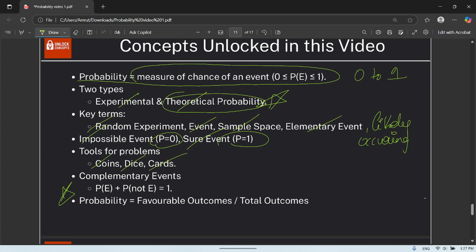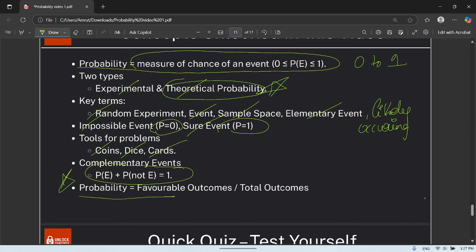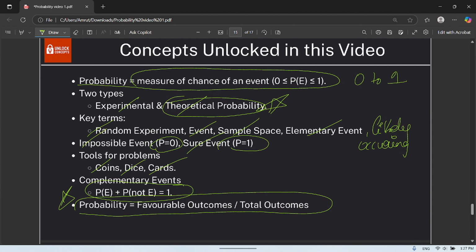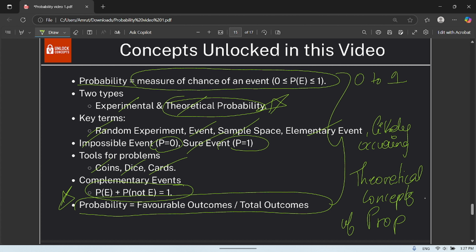And this is an important formula which I said: probability of an event plus probability of the event not occurring is equal to 1. And finally, the formula: probability equals favorable outcomes by total number of outcomes. So this is the theoretical concept of probability. If you understand this video very well, I can tell you that you can easily solve the problems.